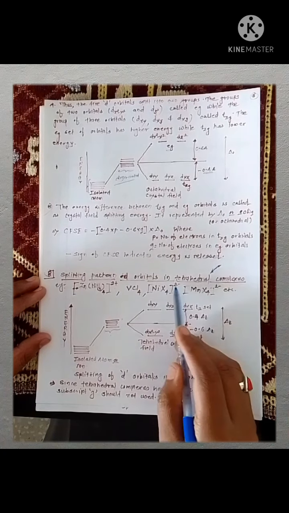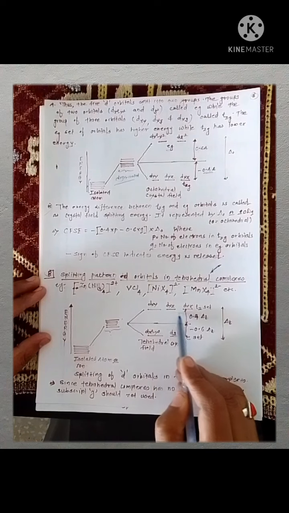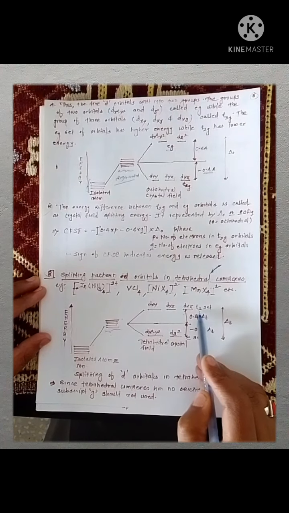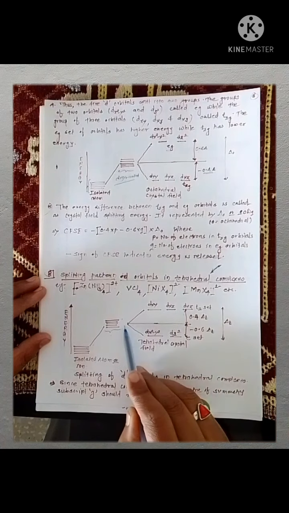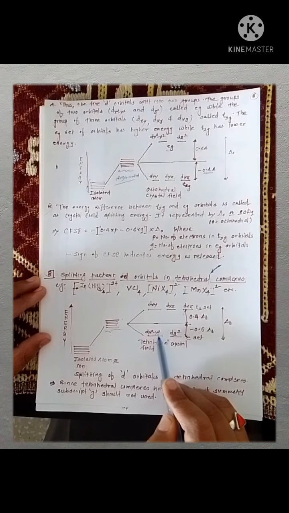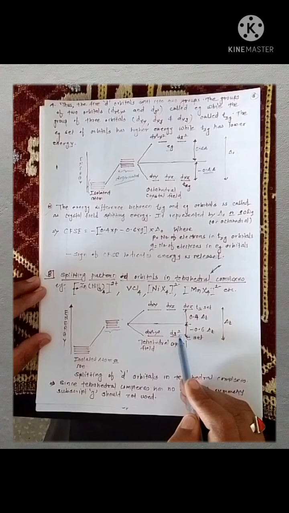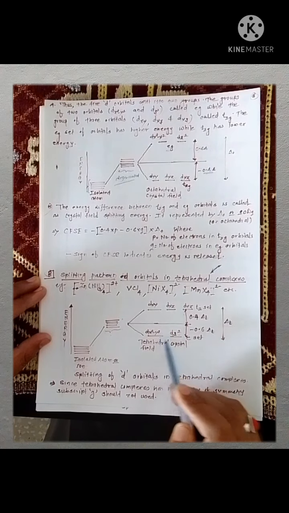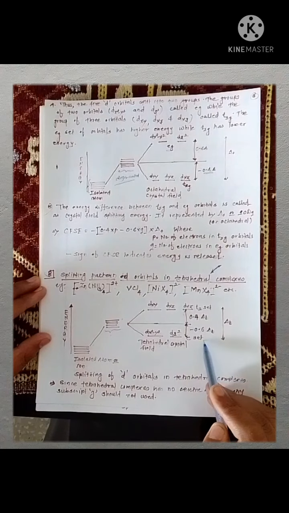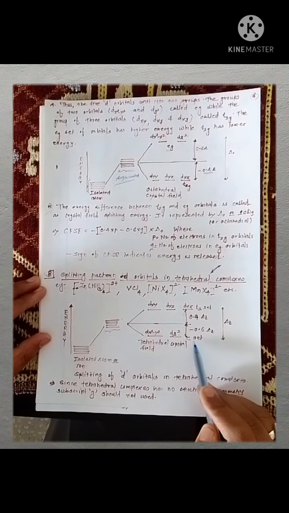Therefore in tetrahedral complexes, the energy of these three orbitals increases. It is known as the T2 set of orbitals, while the energy of dx square minus y square and dz square orbitals decreases because they are present on the axes, and it is known as the E set of orbitals.